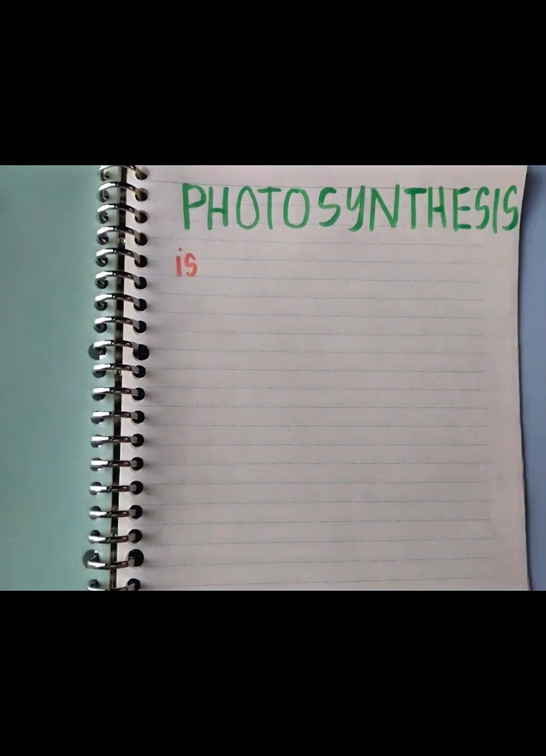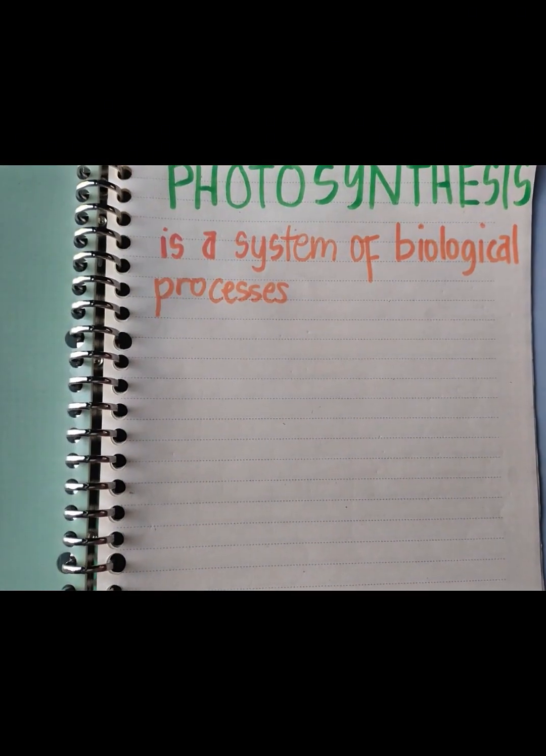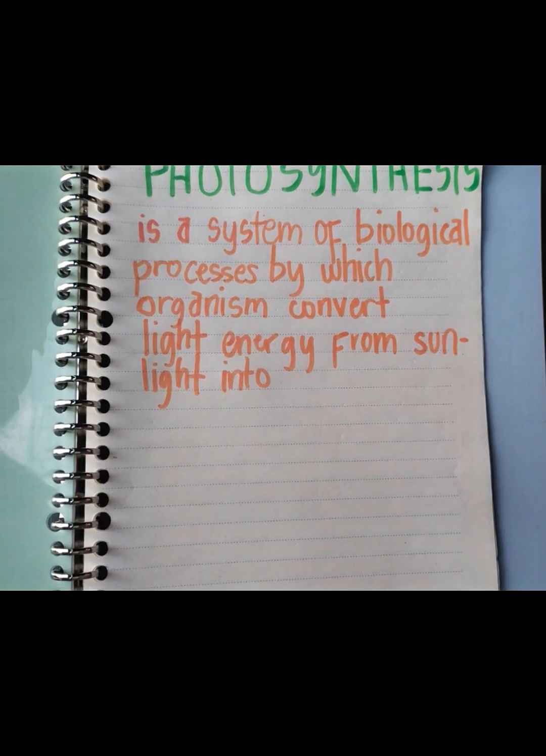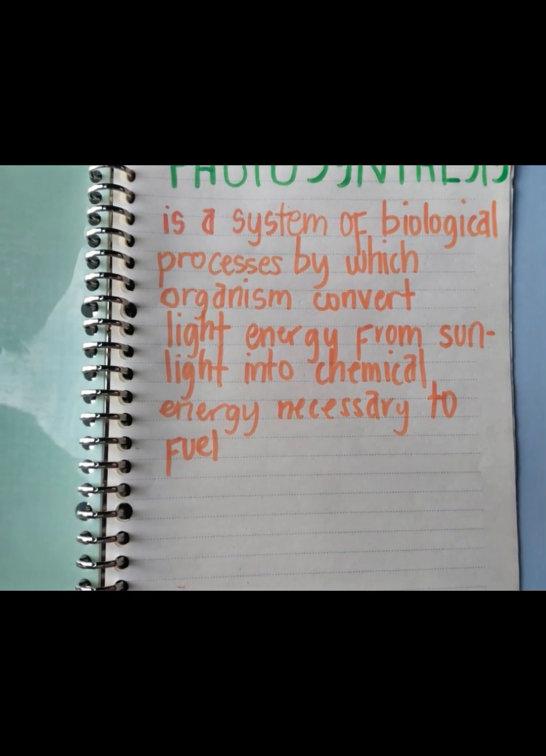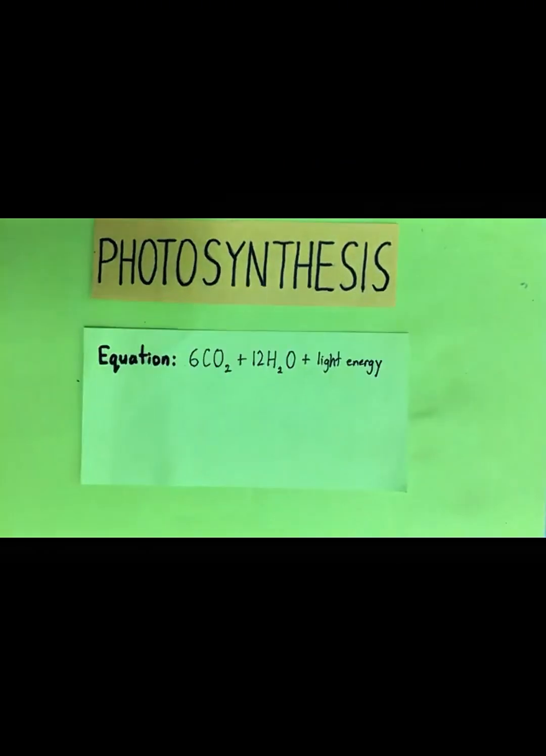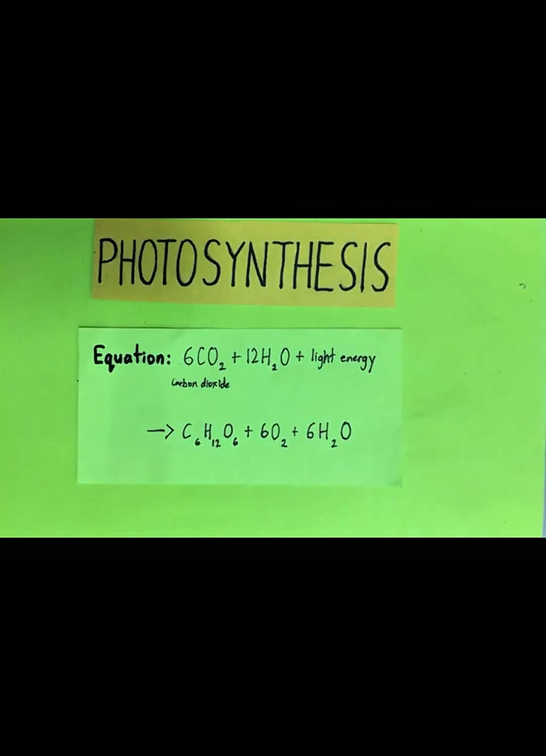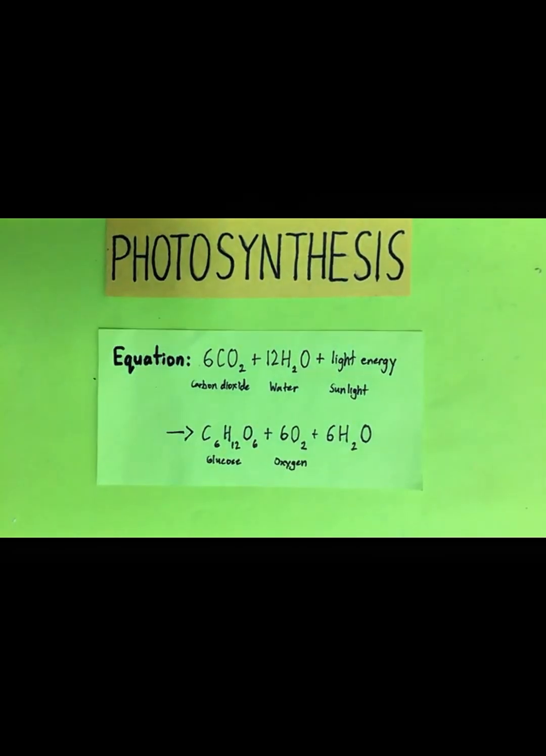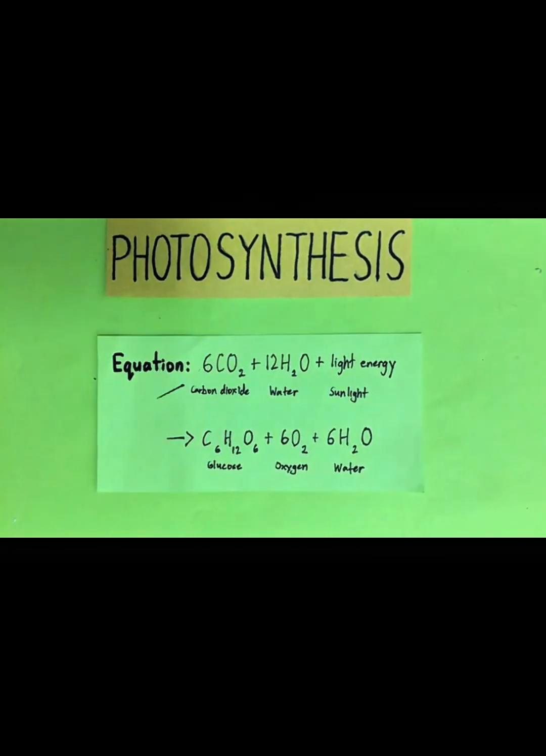Photosynthesis is a system of biological processes by which organisms convert light energy from sunlight into chemical energy necessary to fuel their metabolism. And this is the chemical equation of photosynthesis. It shows the carbon dioxide in the water with the help of sunlight. It turns into glucose or sugar, oxygen, and water.